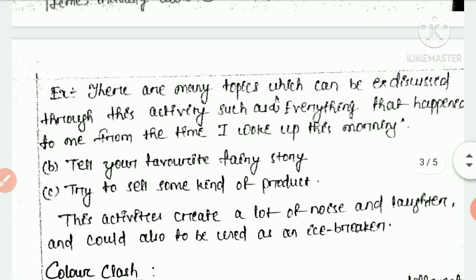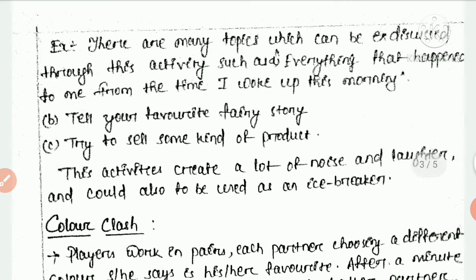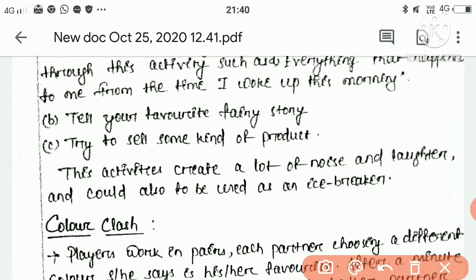For example, there are many topics which can be discussed through this activity, such as everything that happened to me from the time I woke up this morning, tell your favorite fairy story, try to sell some kind of product. This type of activity we should perform in the classroom. These activities create a lot of noise and laughter and could also be used as icebreaker activities. So telling your favorite fairy story and trying to sell some kind of product is a very interesting and funny environment for the learners.